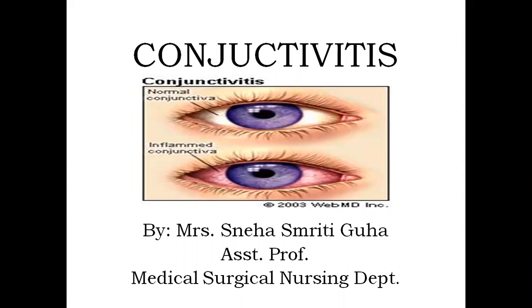The first disease is called conjunctivitis. Conjunctivitis comes under the eye disorders, and it is an inflammatory disorder which affects the conjunctiva. When a person has inflammation in the conjunctiva, and the eye has redness, it is called conjunctivitis. In this picture you will see the normal conjunctiva and the inflamed conjunctiva.